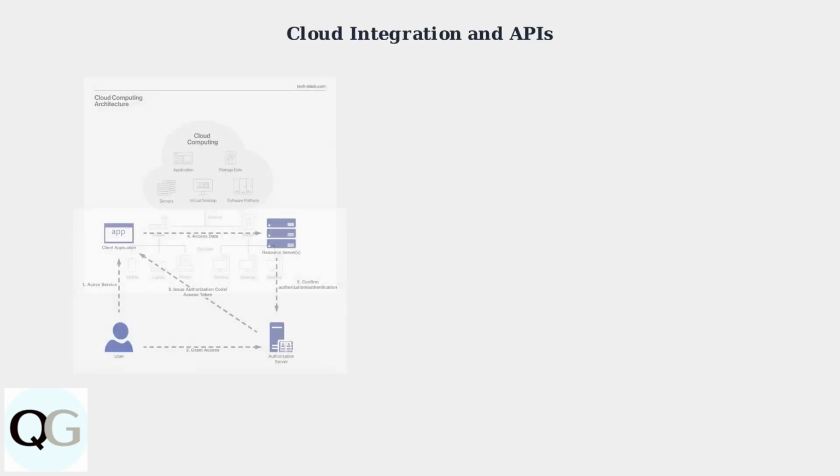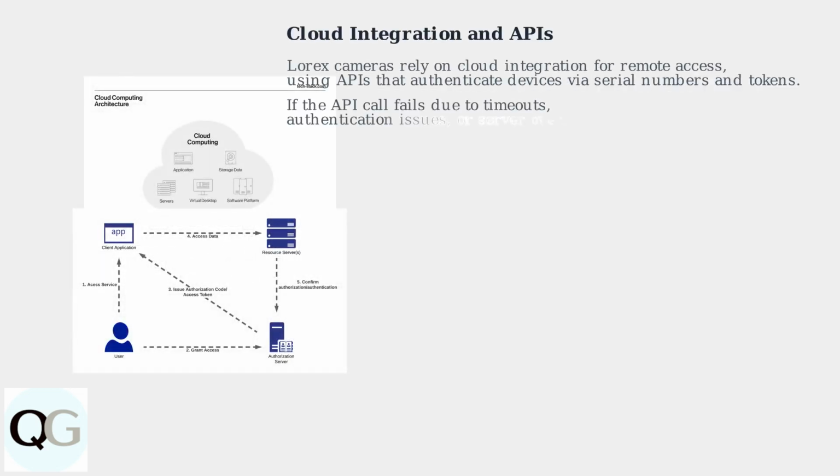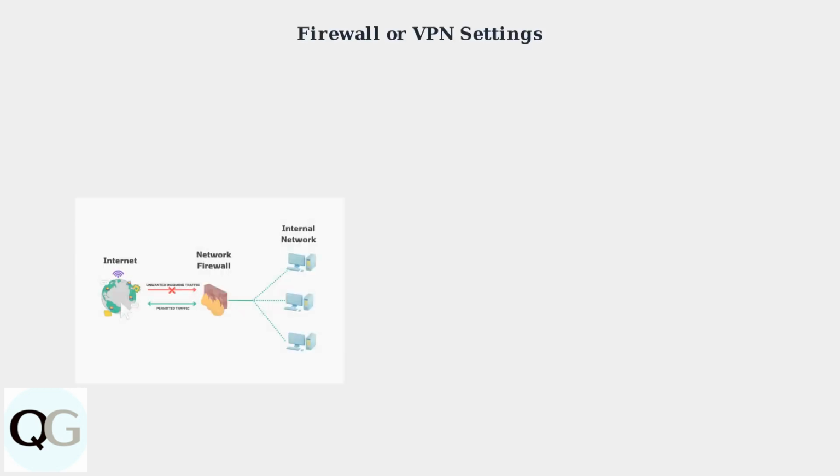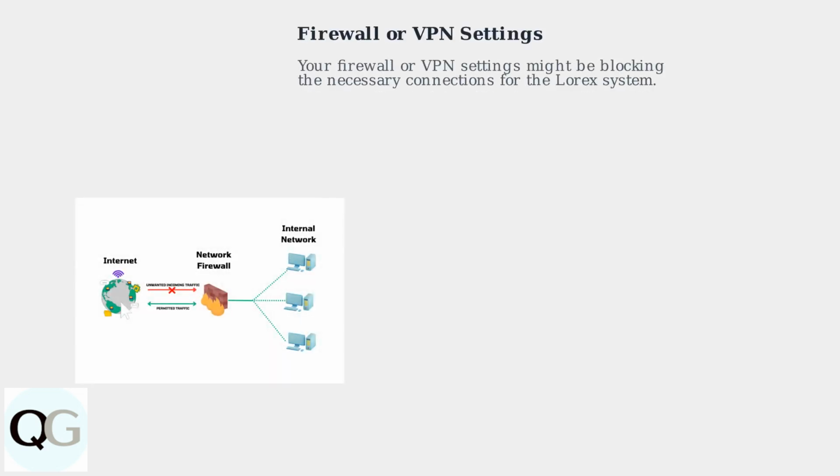Understand that Lorex cameras rely on cloud integration for remote access. This involves APIs that authenticate devices using serial numbers and tokens. If this API call fails due to timeouts, authentication issues, or server overload, you'll see the error. Finally, your firewall or VPN settings might be blocking the necessary connections. This is especially relevant for more advanced users.